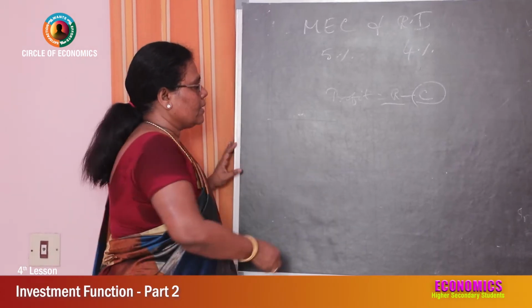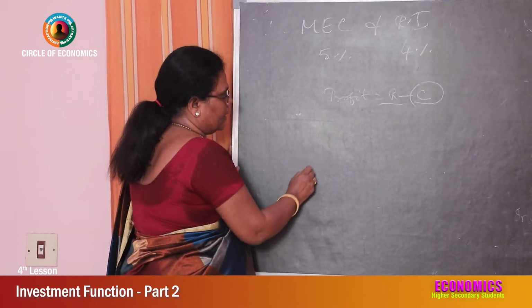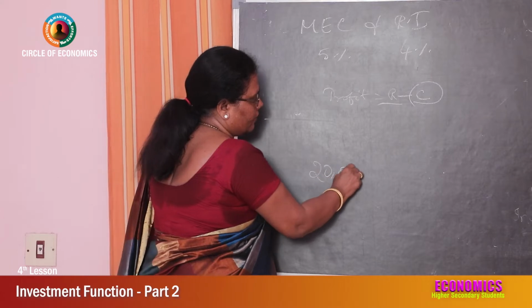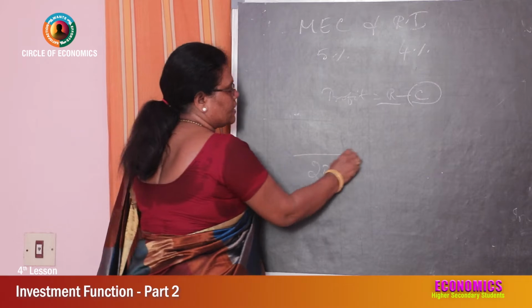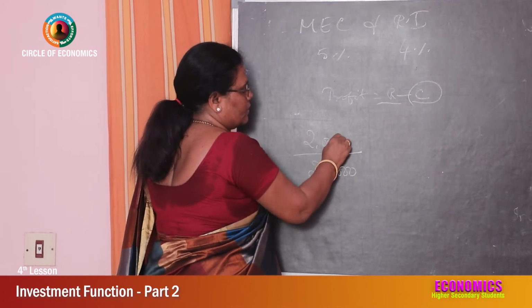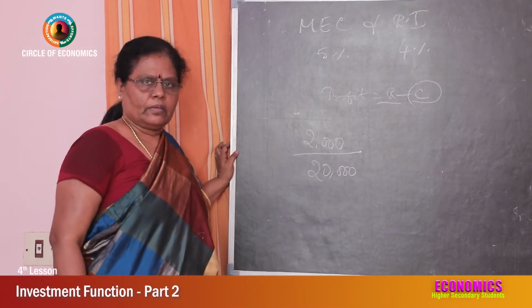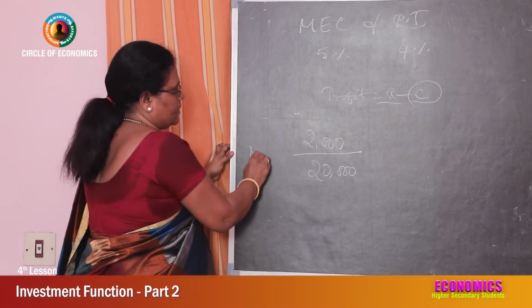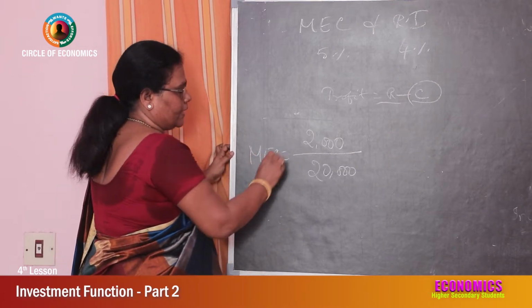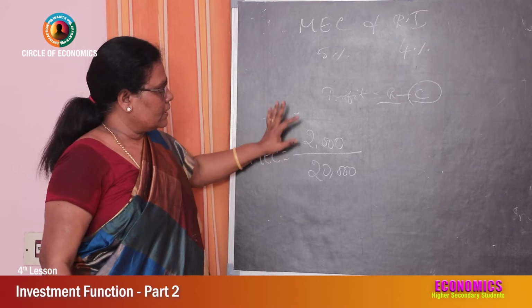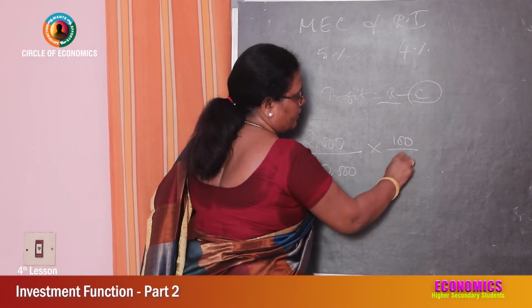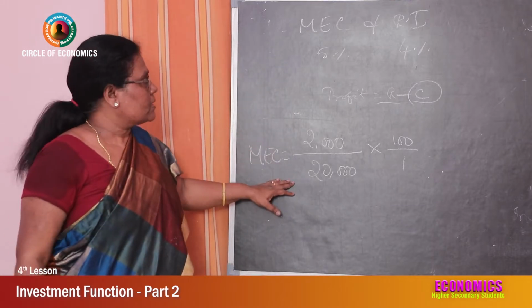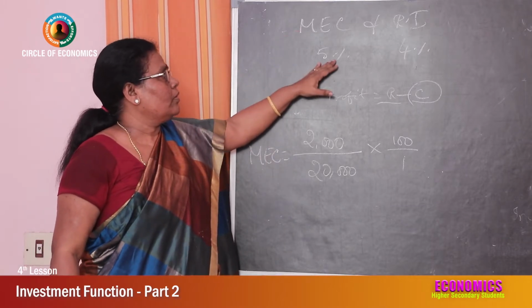Now for example, if the supply price of capital asset is 20,000 and the annual yield is 2,000, then marginal efficiency of capital is equal to 2,000 divided by 20,000 into 100 divided by 1 is equal to 10%.